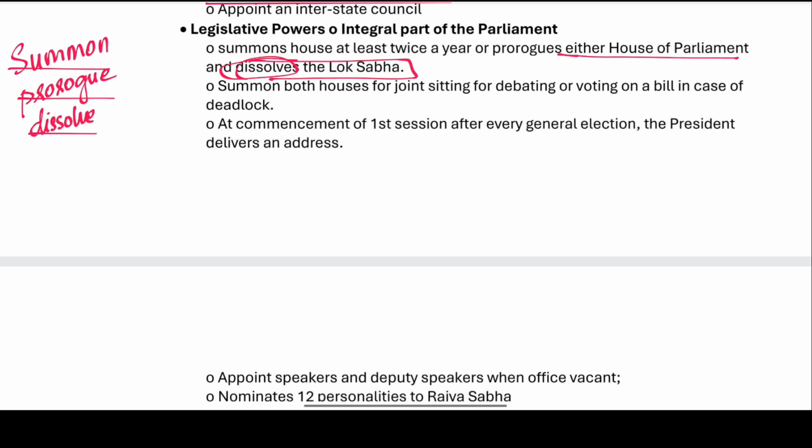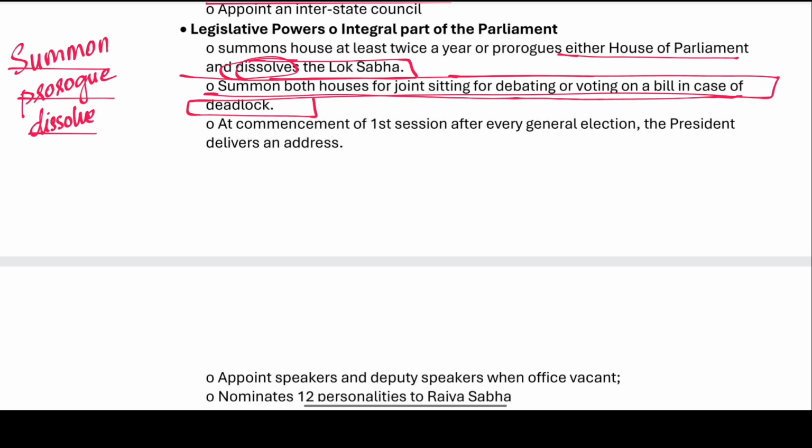He needs to summon at least twice, but the prorogue is for only one house at a time. Joint sitting: he calls for a joint sitting, summoning both the houses for debating and voting on a bill in case of a deadlock.